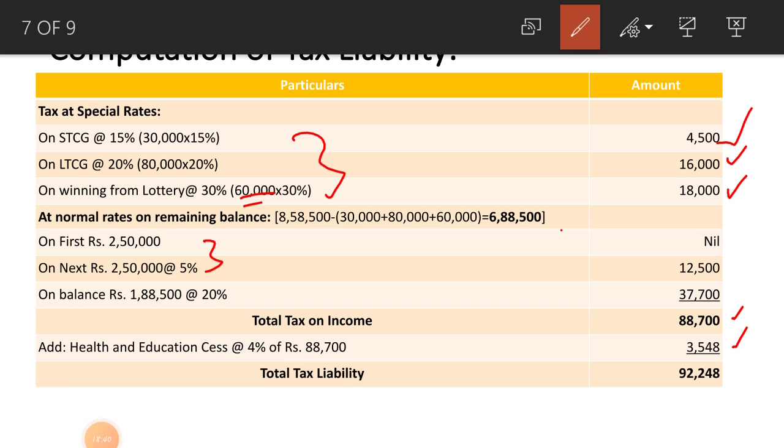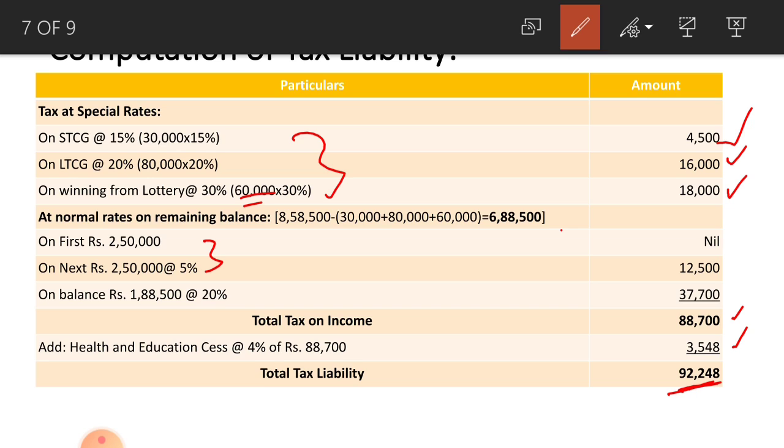In the previous problems we didn't stop the problem here. Next one more step is there, that is deduction of TDS on winning from a lottery, that is 18,000. Then you get the net tax payable by the SSC, but you refer the problem, there they give only calculation of total tax liability. This is your total tax liability.